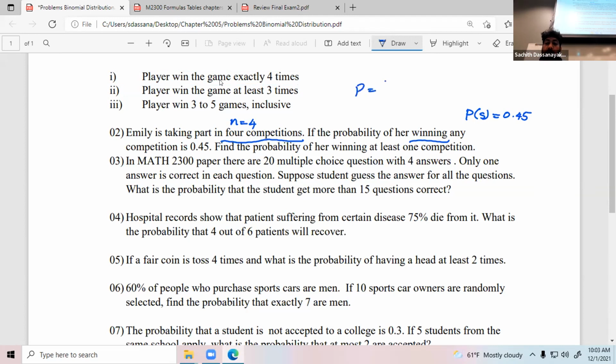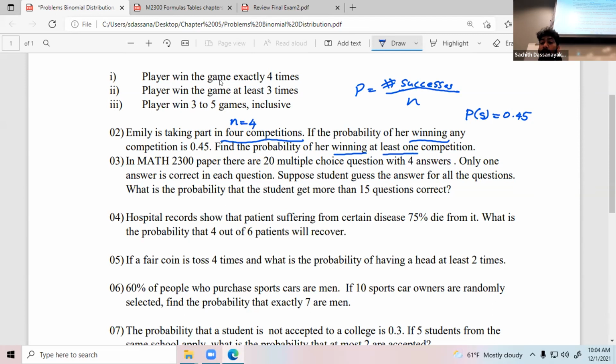Otherwise, how do you find this success probability? Success probability, you can find as the number of successes divided by total n. This is how we find the success probability. Always, success is defined on what they asked. In this question, they ask to find the probability of her winning. So in this problem, winning is your success probability. Clear?